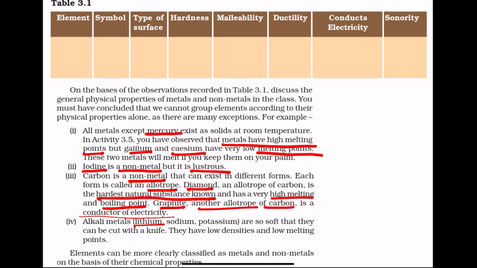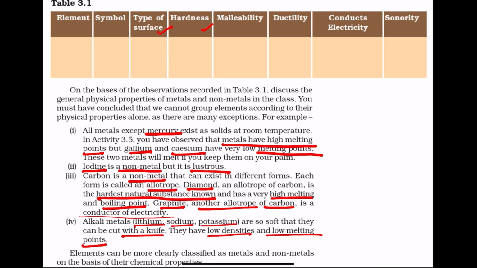Alkali metals, lithium, sodium, potassium, are so soft that they can be cut with a knife. They have low densities and low melting points. So, type of surface: metals usually have a shiny surface and non-metals have a dull surface. Hardness: metals are usually hard, the exception is sodium and potassium, which are soft metals. Non-metals are usually not as hard as metals. Diamond, which is an allotrope of carbon, is the hardest substance known. Otherwise, non-metals are usually soft.